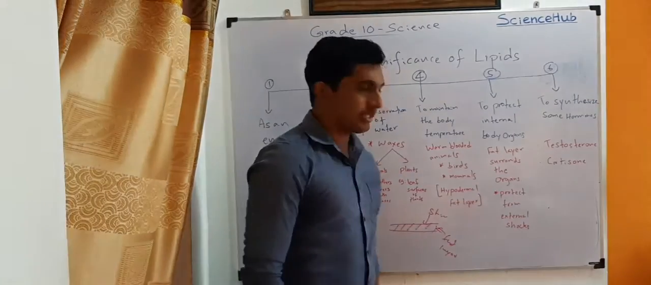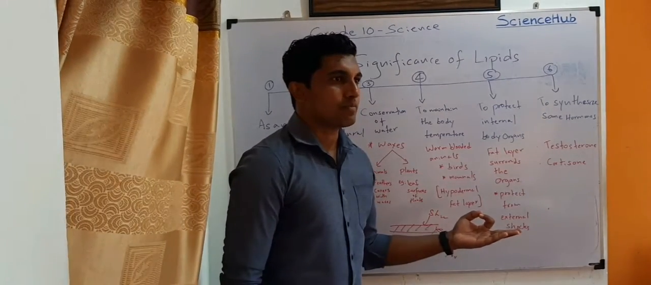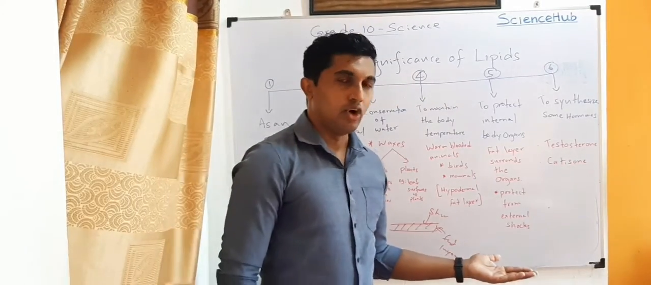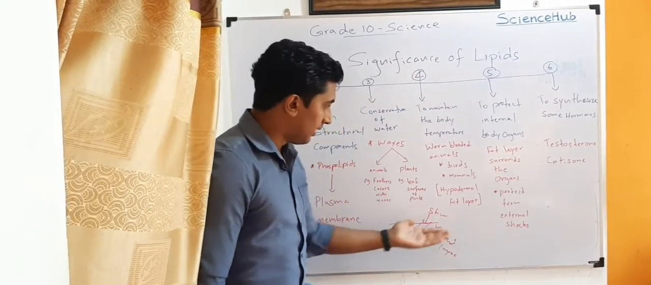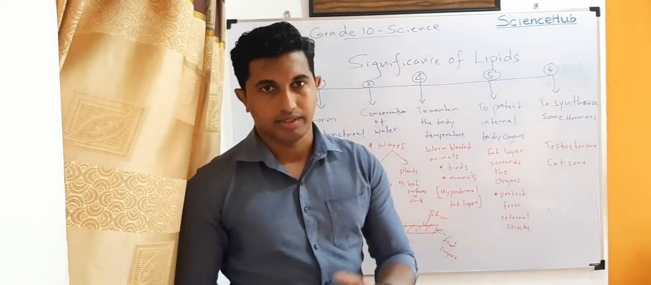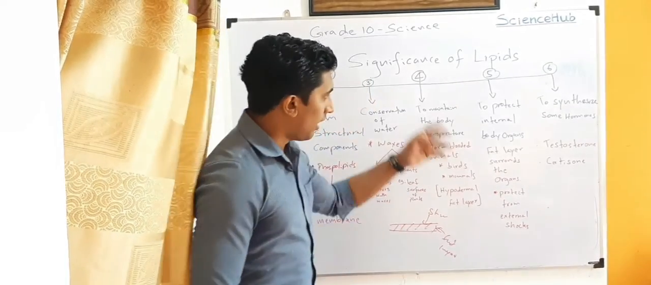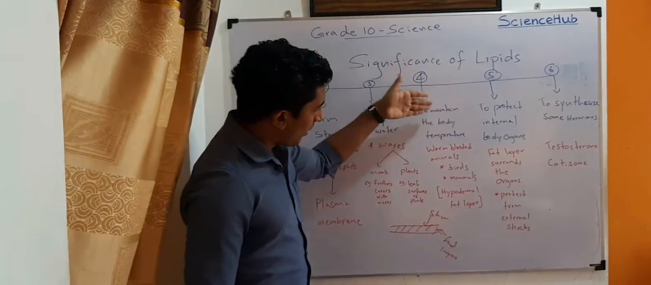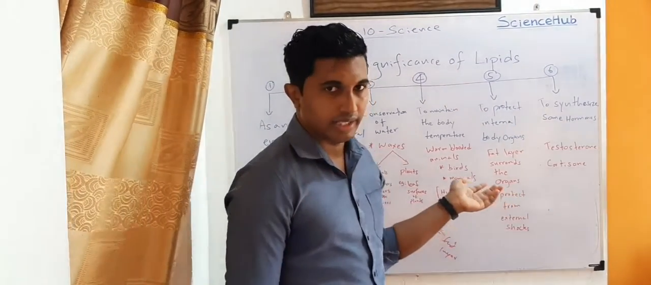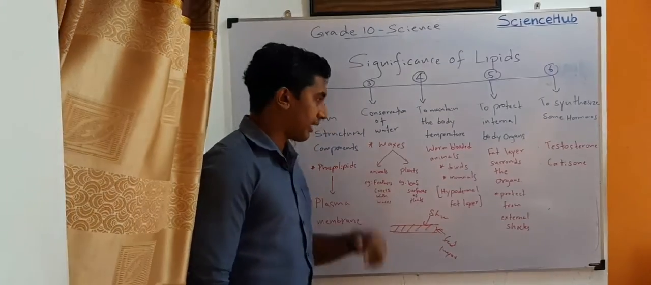These hypodermal fat layers can be clearly seen in whales. Whales and dolphins have this type of hypodermal fat layer under the skin. Therefore, they can maintain their body temperature using this fat layer.